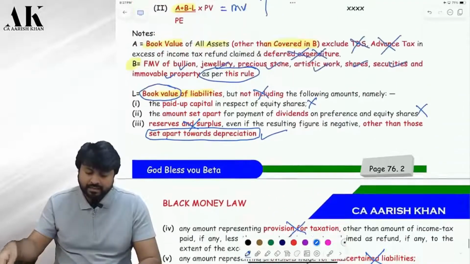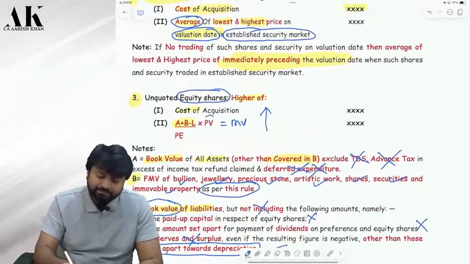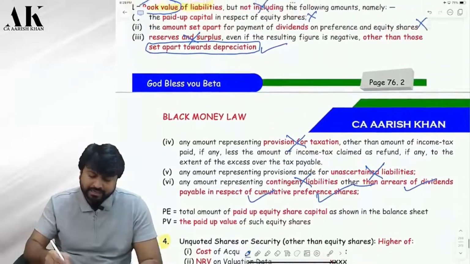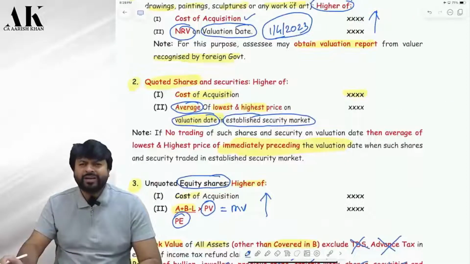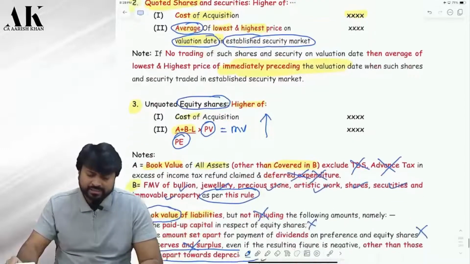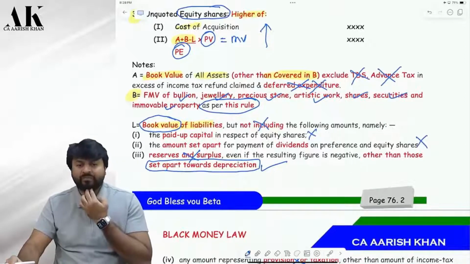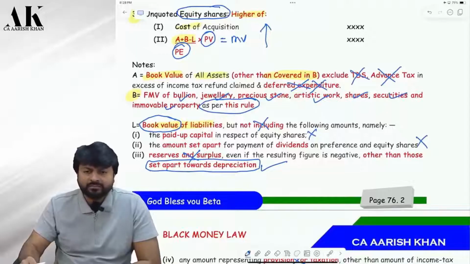Yes. And then A plus B minus L, then you will multiply by what? PV means paid up value of one share, correct? And divided by total equity capital, paid up equity. 5 crore, 10 crore, 20 crore, whatever it is. Okay. So this is how you will value what? Tell me. Unquoted equity shares.